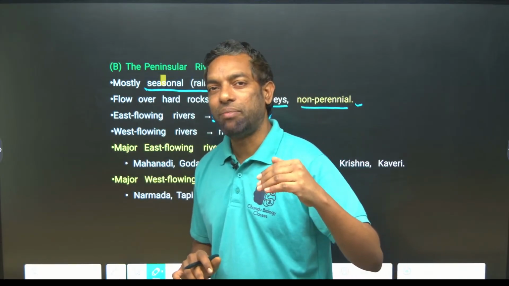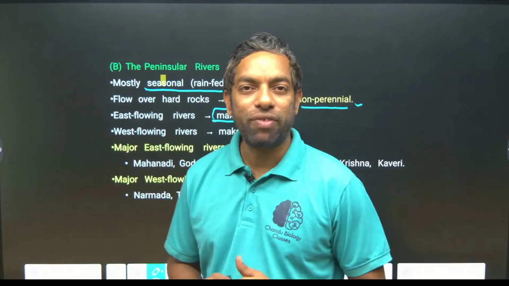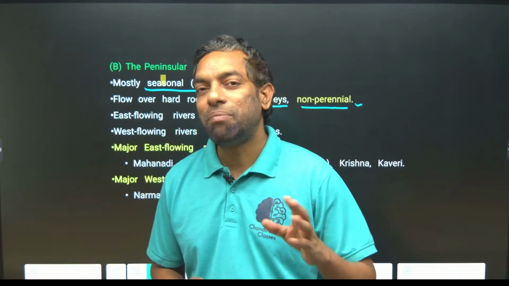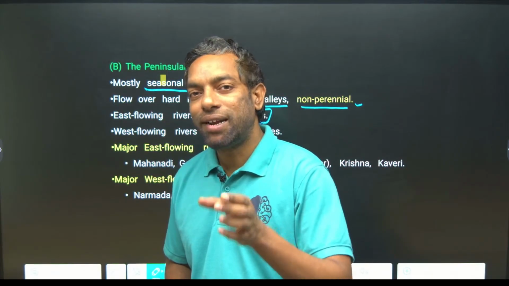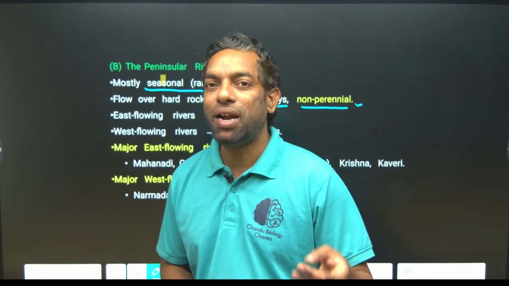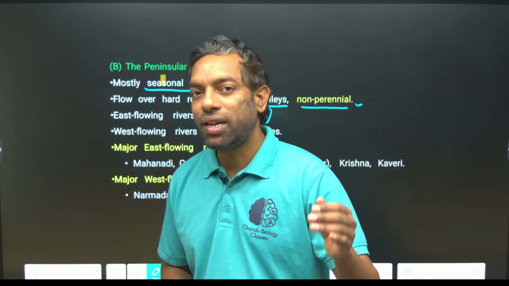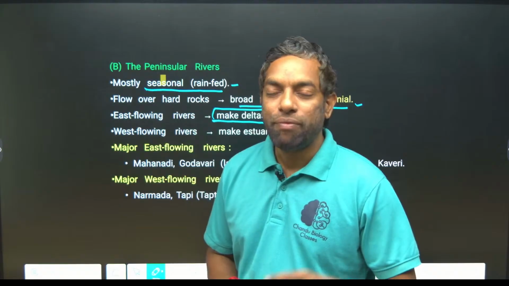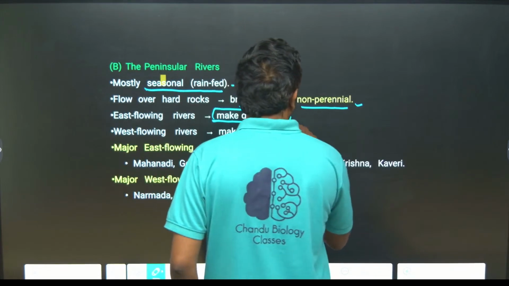Seasonal means peninsular, mostly. The peninsular rivers mainly originate from the Western Ghats and flow eastward. The eastward flowing rivers all create deltas, but some rivers flow westward, through the rift valleys, toward the west side. Those are the Narmada, Tapi and Mahi rivers, the main ones. They do not create deltas. They can ask you which one of the following rivers creates deltas.